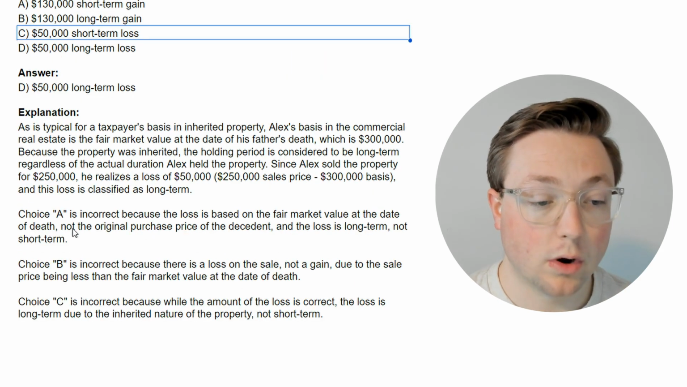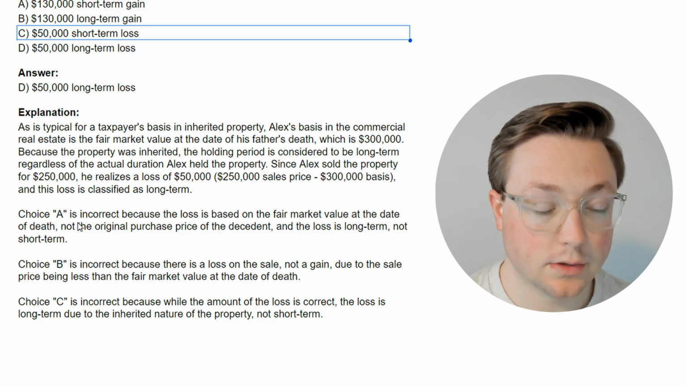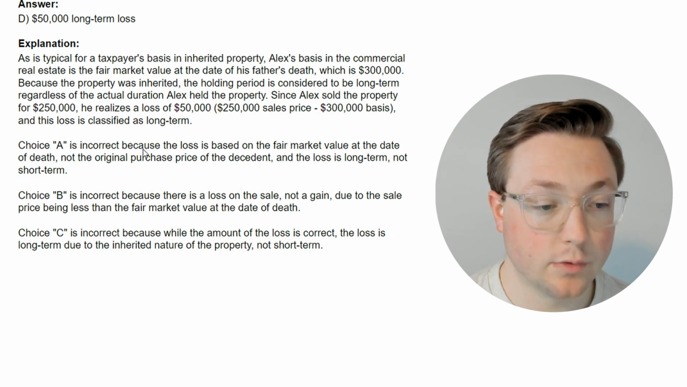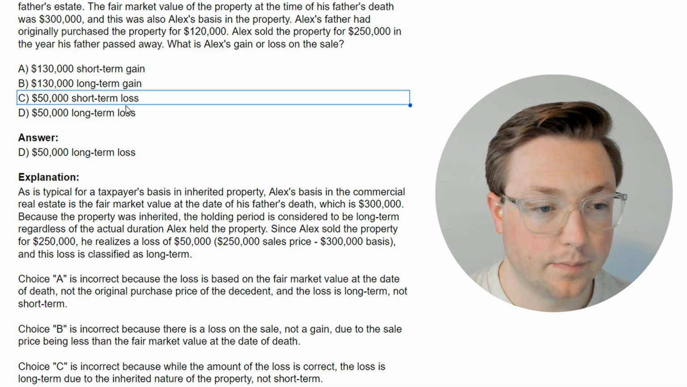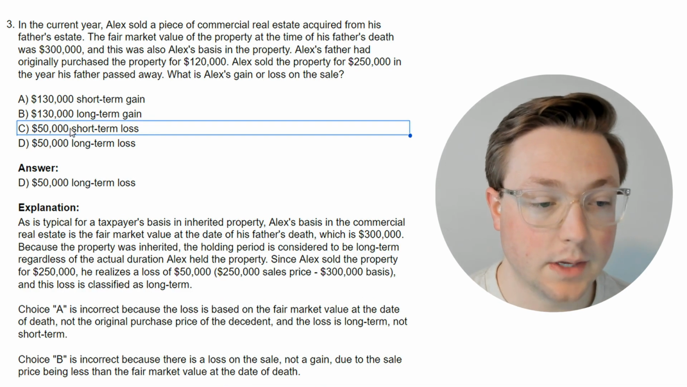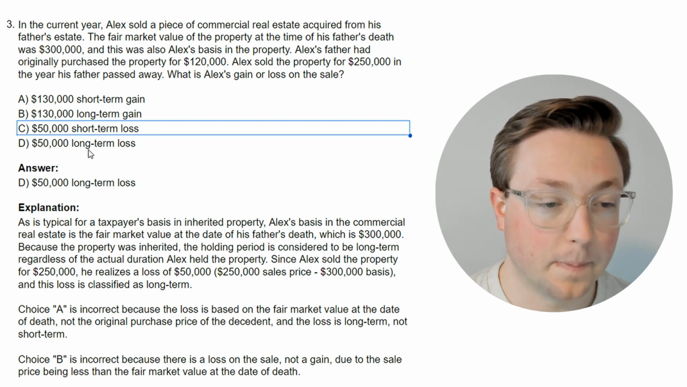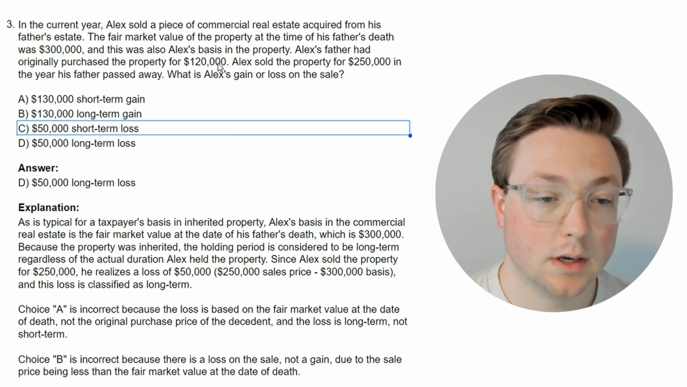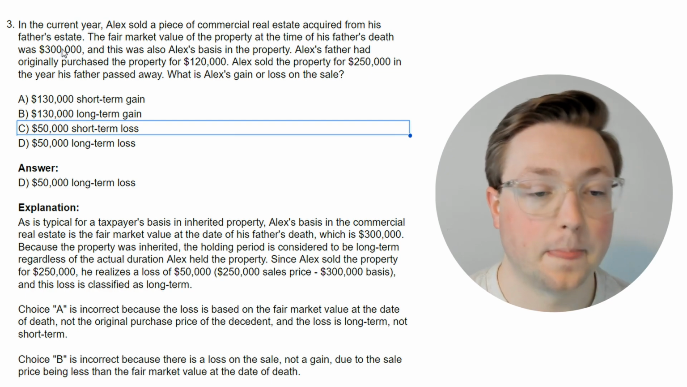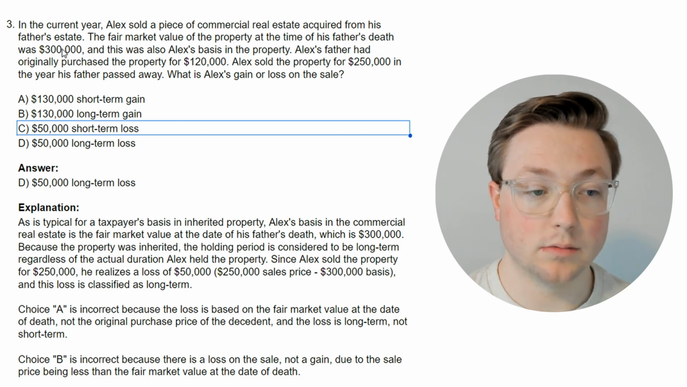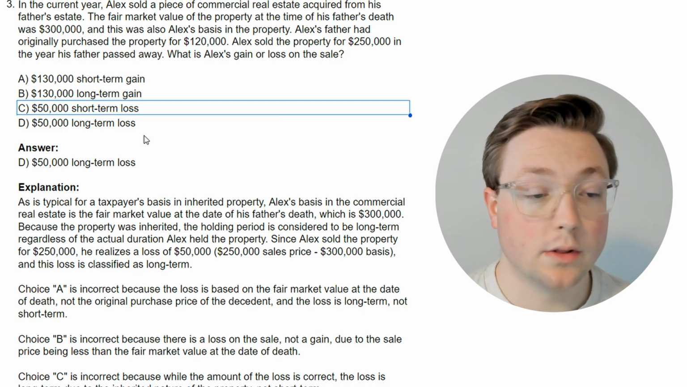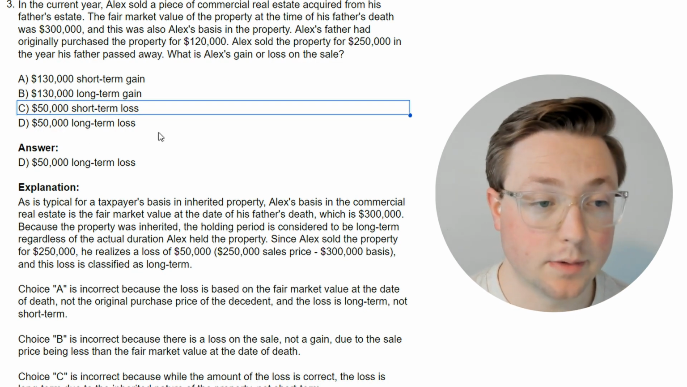It's always a good idea to look at the wrong answers as well, because that might give you a little bit more information. Even if they were based on the correct basis, they either had the wrong term, or this one right here was based off of the original basis of $120,000 instead of the stepped up $300,000 basis. Okay, already learning a lot about inherited property as well as gifted property. Let's go to the next one and see if we can learn some more.